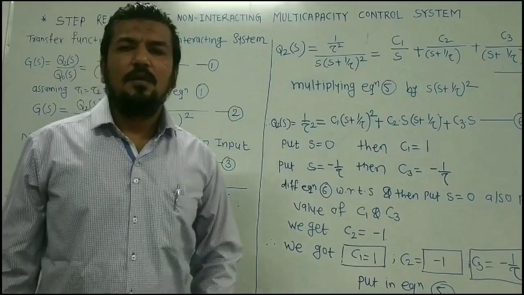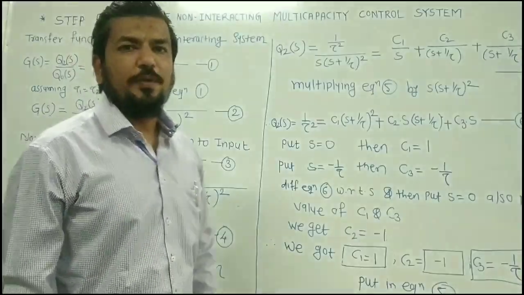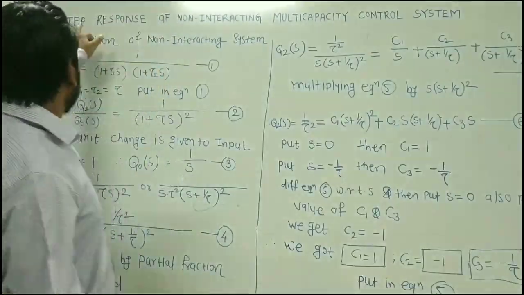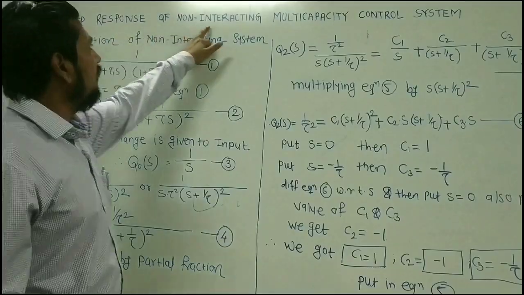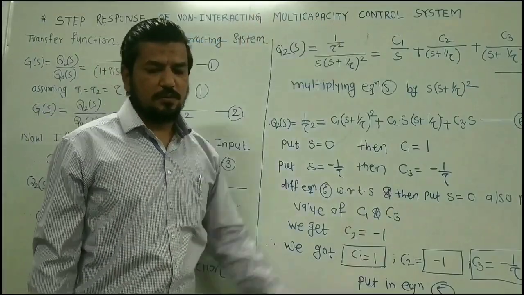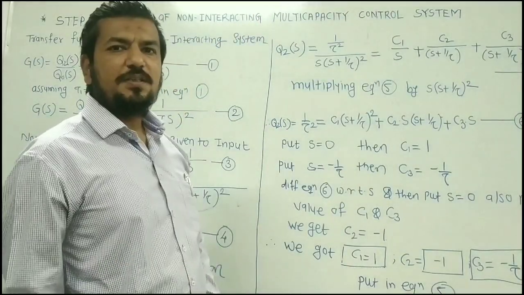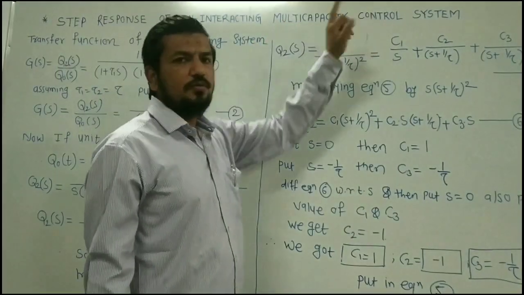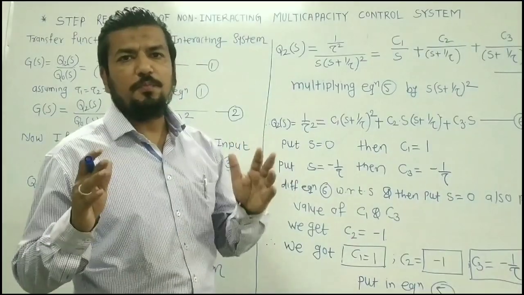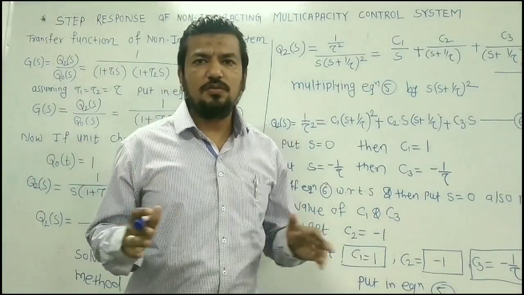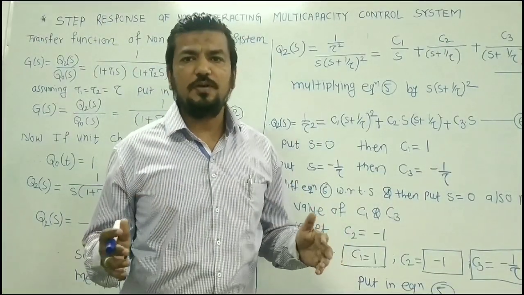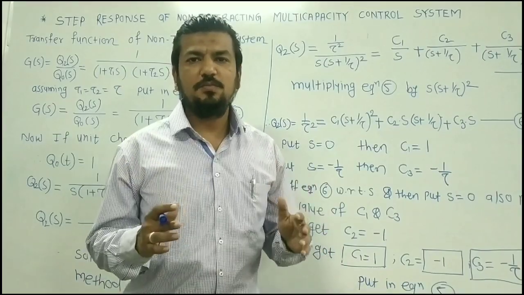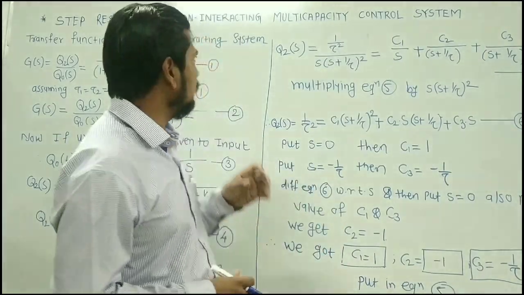Hello everyone. Today we will discuss the new topic, that is step response of non-interacting multi-capacity control system. Now let us see how I justify the title. All of you know what a multi-capacity control system is. Whenever there is a flow of mass or energy through a series of two or more first order control systems, that system is called a multi-capacity control system.